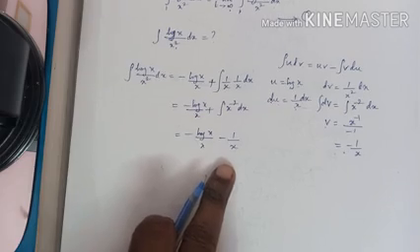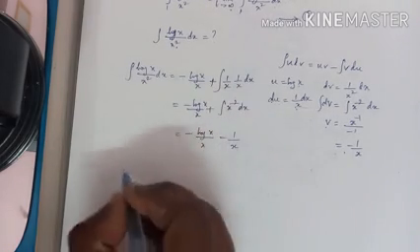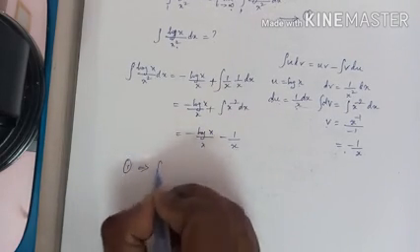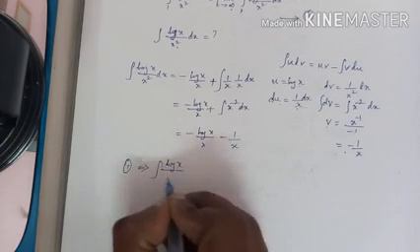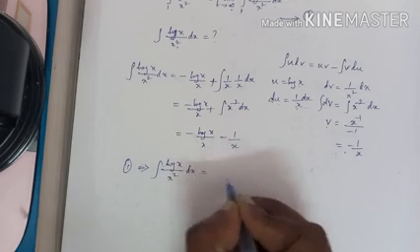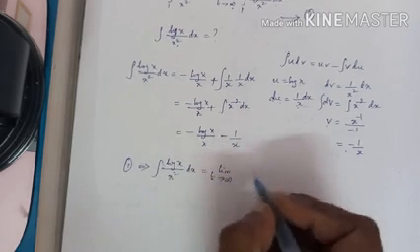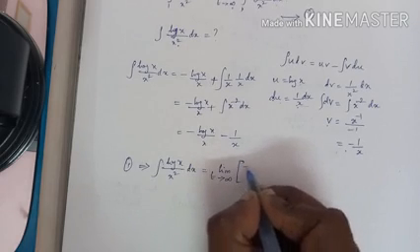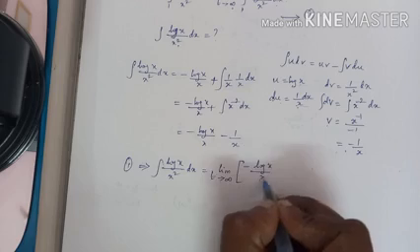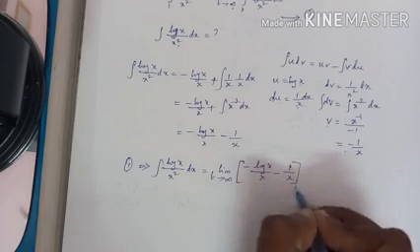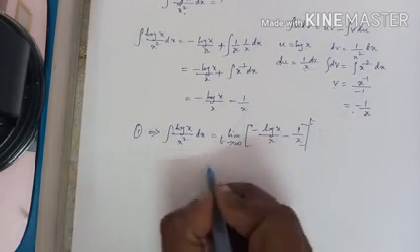Now let us go to the first equation: the integral of log x by x square dx is the limit t approaches infinity of minus log x by x minus 1 by x with limits 1 to t.